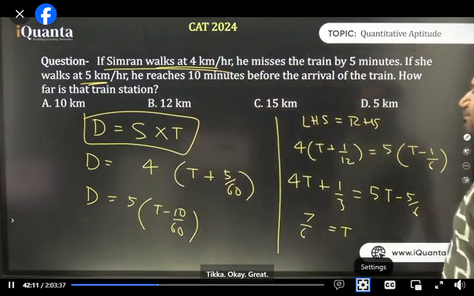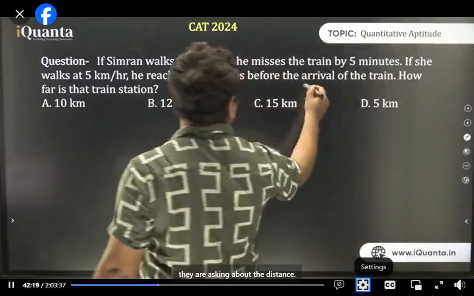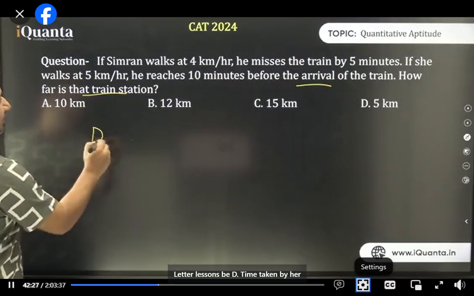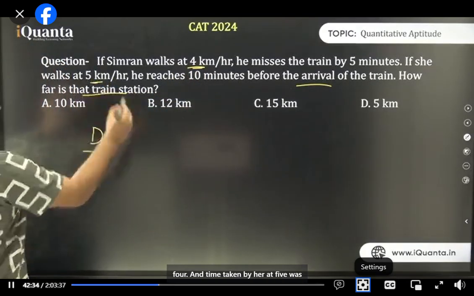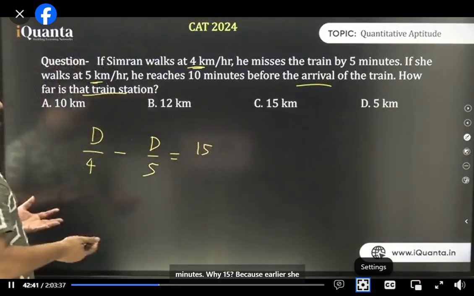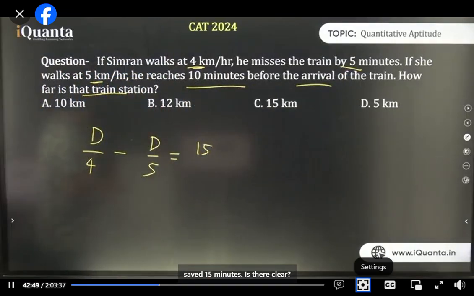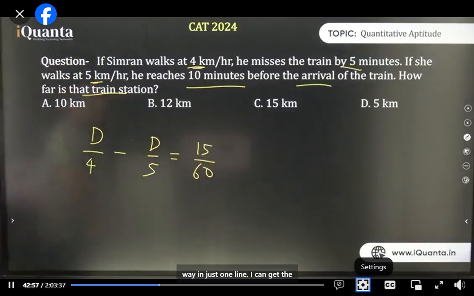Okay. Great. Now, here I have your speed and time and everything. In the question, they're asking about the distance. So here we can do one more thing. Let the distance be d. Time taken by her at 4 km/h was d by 4, and time taken by her at 5 was d by 5. All right. And this difference in time is equal to 15 minutes. Why 15? Because earlier she was 5 minutes late. Now she's 10 minutes early. So overall, she has saved 15 minutes. Is that clear? 15 minutes. I'll divide this by 60 to make it hours and solve it. And this way, in just one line, I can get the answer.